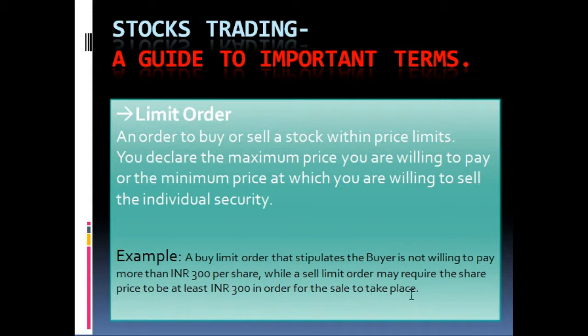So if you try to differentiate here, the buyer is not willing to pay more than 300 rupees per share, and the seller is not going to sell the stock below 300 rupees. So here you are going to see the limit order.